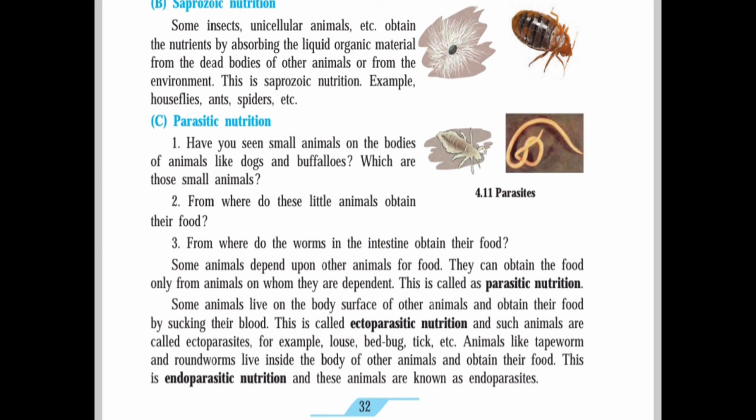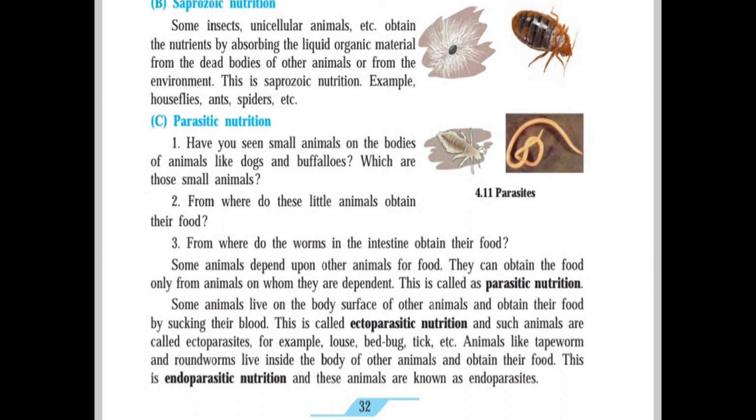Next point, that is saprozoic nutrition. Some insects, unicellular animals, etc. obtain nutrition by absorbing liquid organic material from the dead bodies of other animals or from the environment.